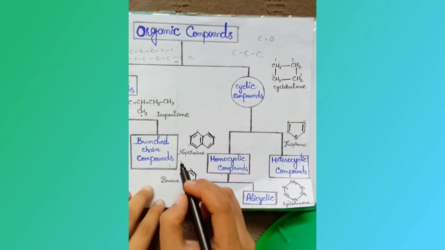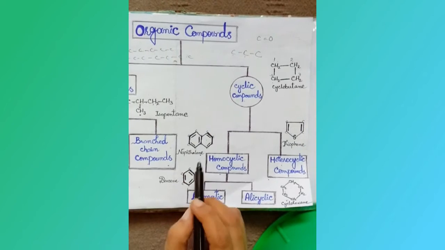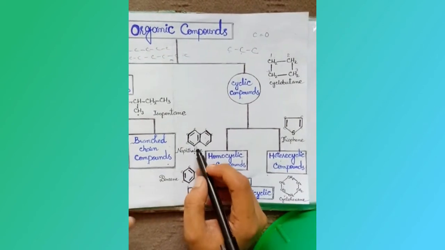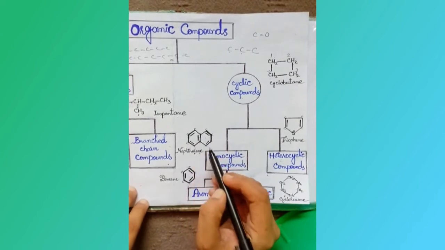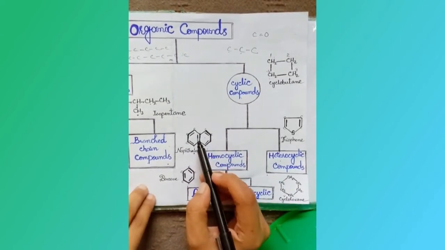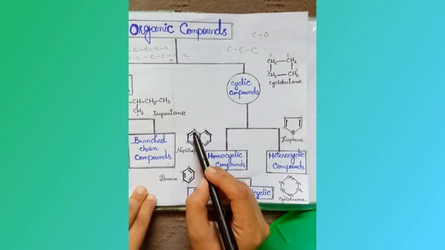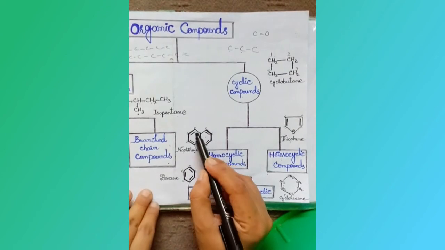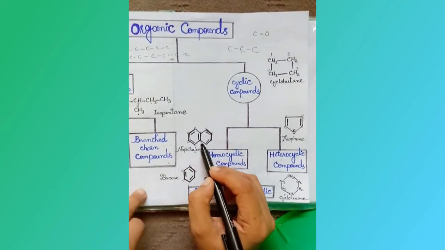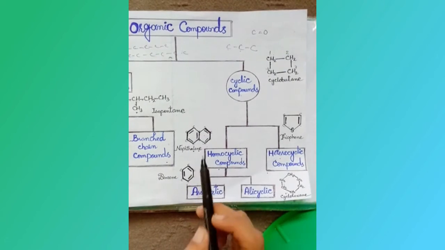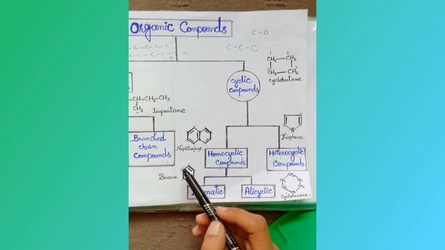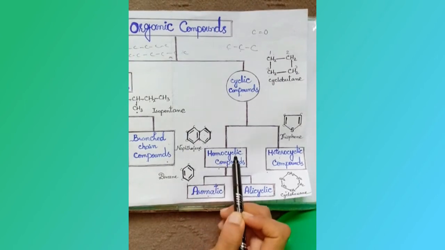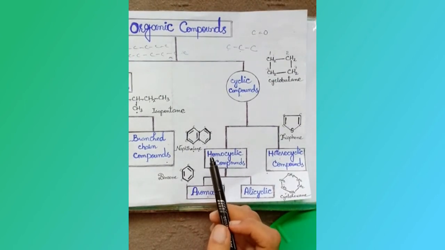If we take the example of naphthalene, it consists of a 6-membered double ring. Each ring contains 6 carbon atoms, 1, 2, 3, 4, 5, 6. At each edge there is a carbon atom. So the naphthalene ring contains only carbon atoms. So it comes in the category of homocyclic compounds.